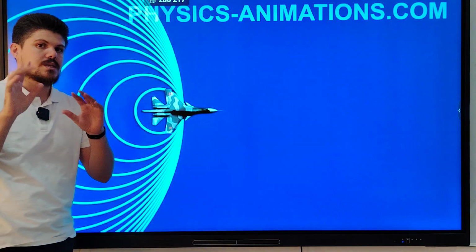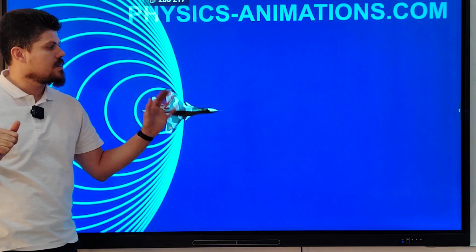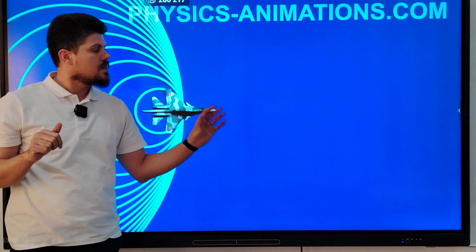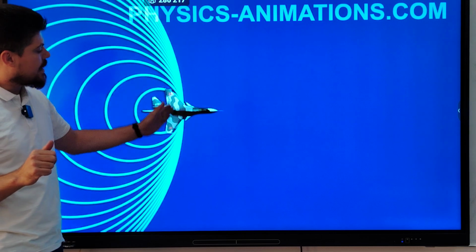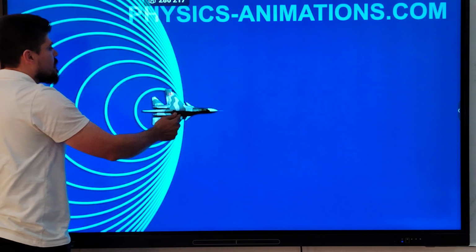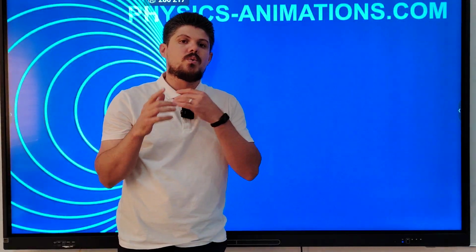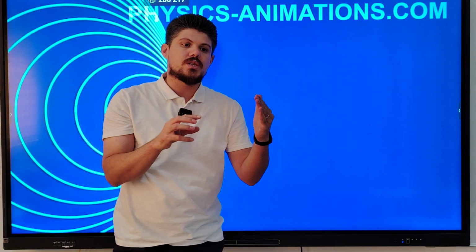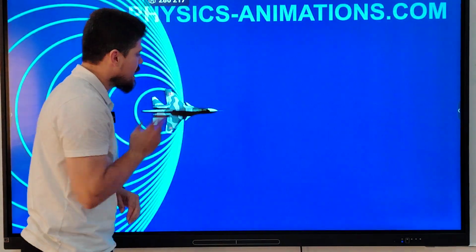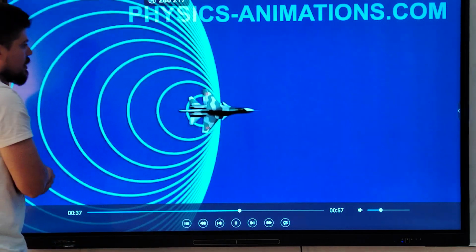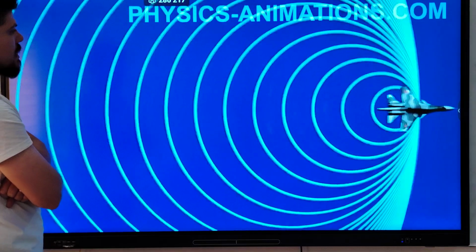Be careful. Once again, listen carefully. When the speed of the plane reaches the speed of sound, in that case, the shock wave is produced. The plane is creating the shock wave in front of the plane, and the shock wave becomes what? It becomes a plane wave. When does the shock wave become a plane wave? When the speed of the plane attains the speed of sound, when the speed of the plane is equal to the speed of sound. Look. It is very clear and a very good video to understand well, okay?